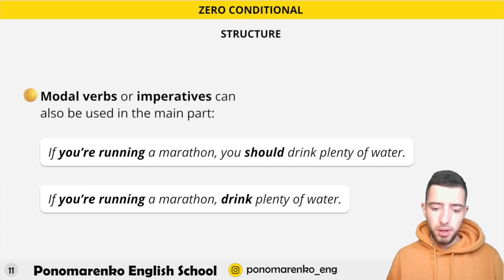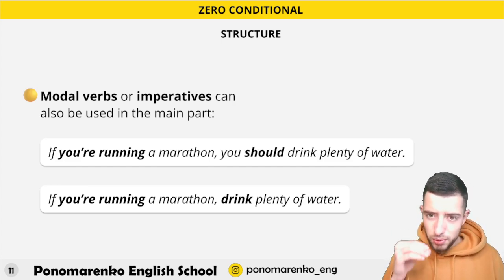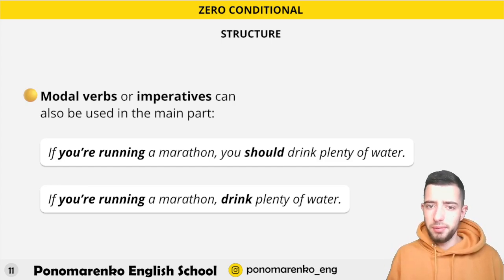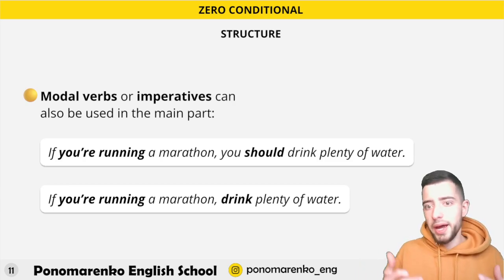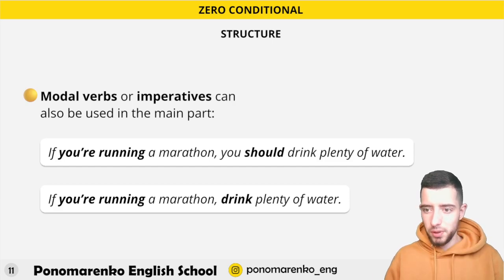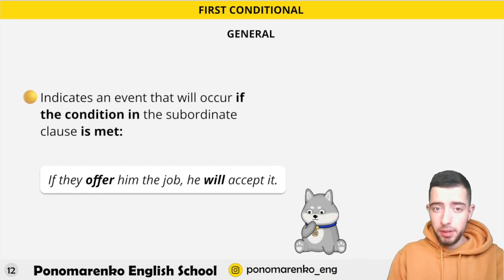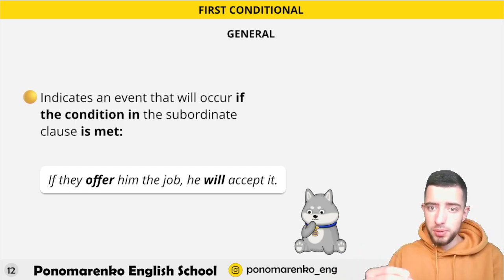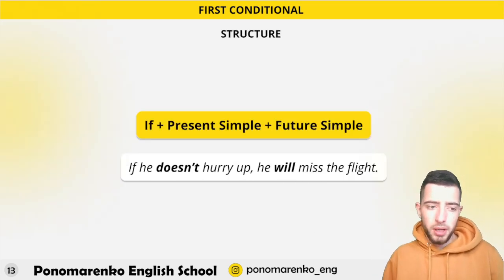Imperative, it means when you say something to any person, just strictly, like you must do it. I hope you know what you do in order to make this imperative. Just a word like drink more water, don't yell at me, and other examples. Okay. This indicates an event that will occur, the same as will happen, if the condition in the subordinate clause is met. For example, if they offer him the job, and after this you need to say something, he will accept it. Okay, we are done with the previous one.